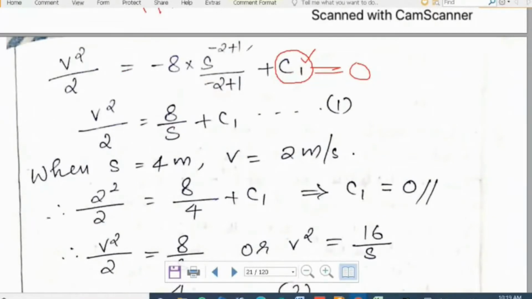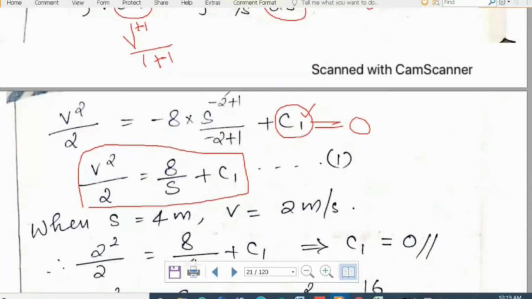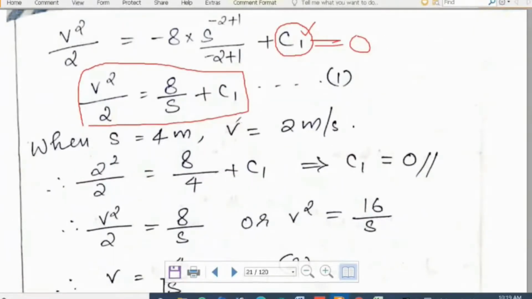When you simplify this, you will get v square by 2 is equal to 8 by s plus c1. This is the simplified equation. Minus 2 plus 1 is minus 1. So this minus 1 and this minus 1 will get cancelled, and s raised to minus 1 is 1 by s, plus c1. So v square by 2 is equal to 8 by s plus c1. Is it clear up to here?